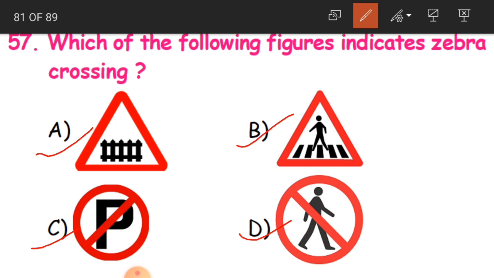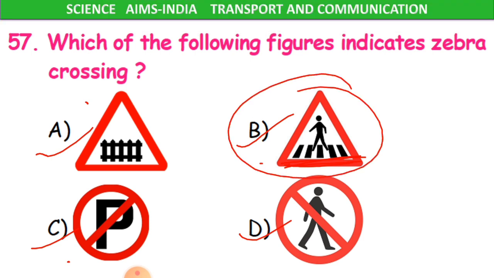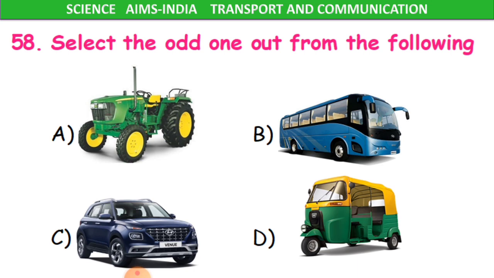So D is like no entry, C is no parking, A is railway track, like you'll be having railway crossing ahead, and B is, yes, it is zebra crossing, where you can cross the road. The pedestrians who walk on the road can cross the road on these signs. So B is the correct answer. Clear, children?